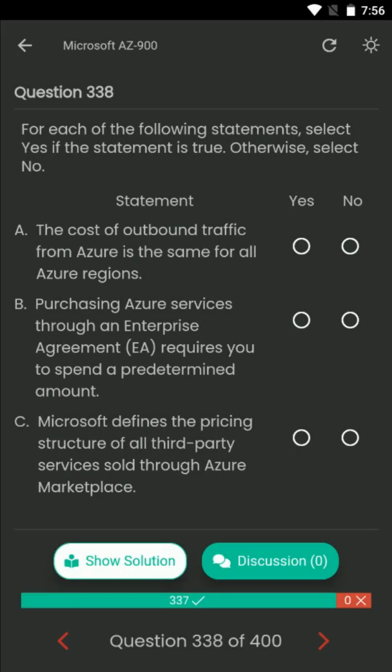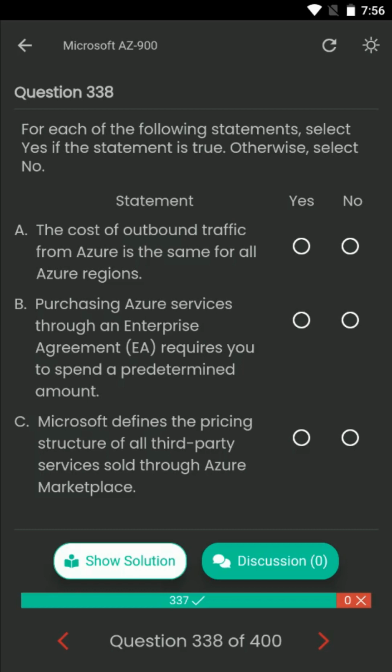Question number 338. For each of the following statements, select yes if the statement is true. Otherwise, select no. Statement A. The cost of outbound traffic from Azure is the same for all Azure regions. B. Purchasing Azure services through an enterprise agreement requires you to spend a predetermined amount. Statement C. Microsoft defines the pricing structure of all third-party services sold through Azure Marketplace.